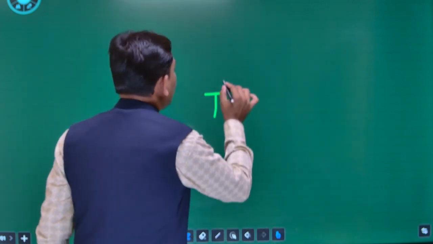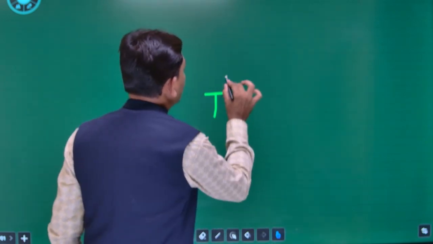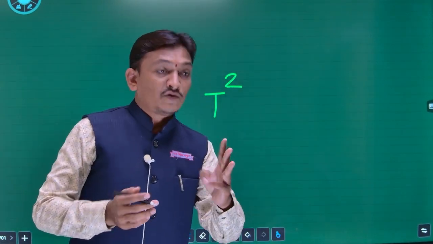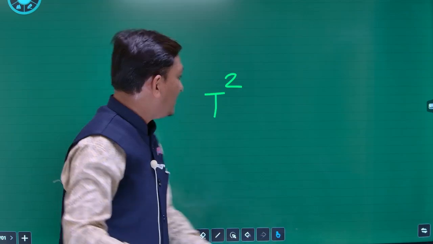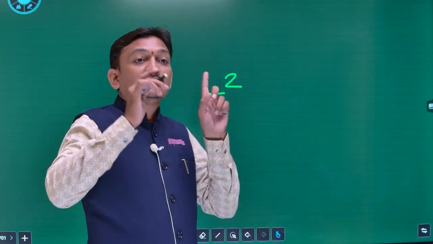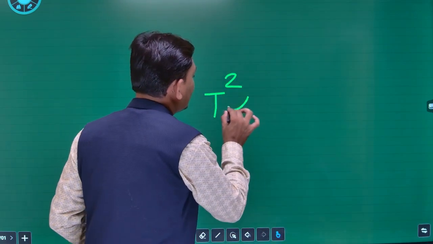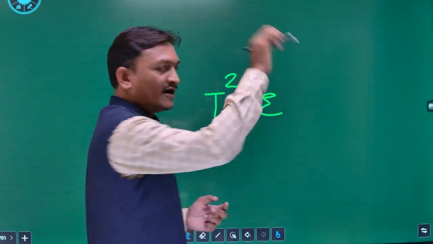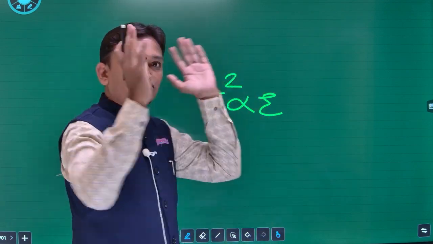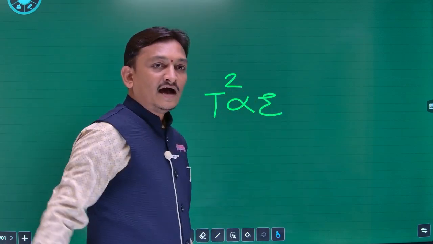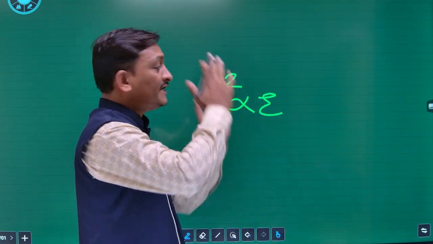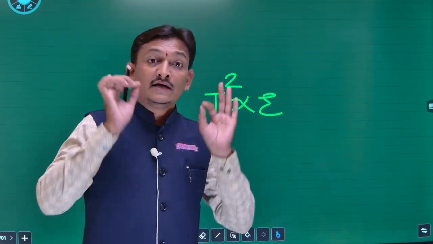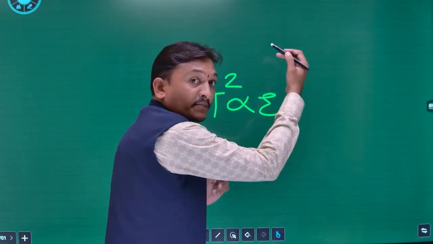Now here T square is what? We are discussing Kepler's third law. And what did Kepler tell in it? Kepler told the relation between R and T. T stands for period of revolution. And the second thing is R. I wrote a big R so that you can see it. R is the distance between the position of the planet and the sun. R is the mean distance of the planet from the sun.